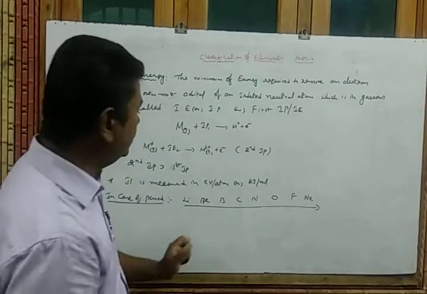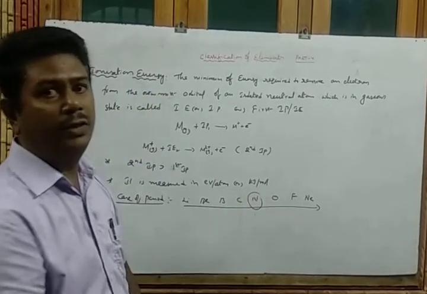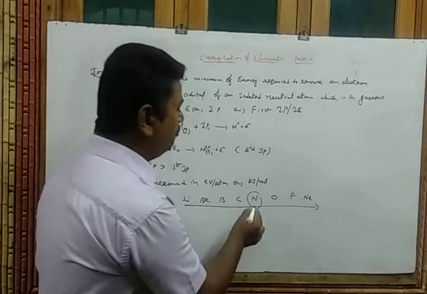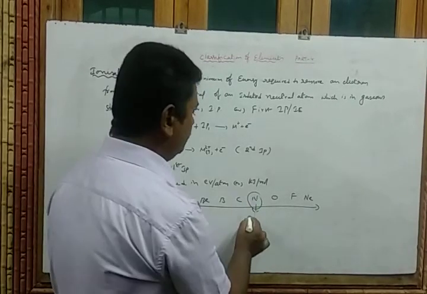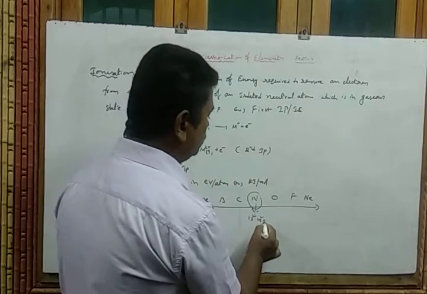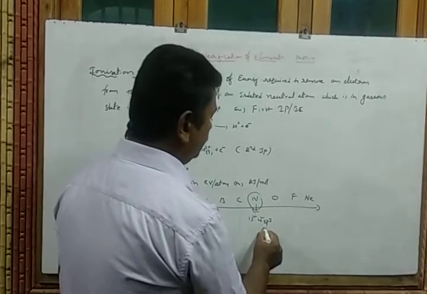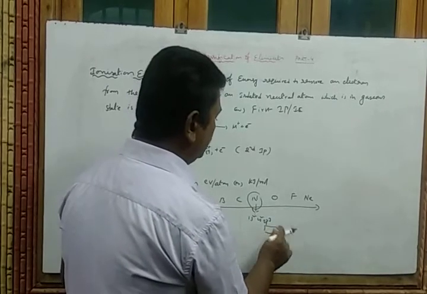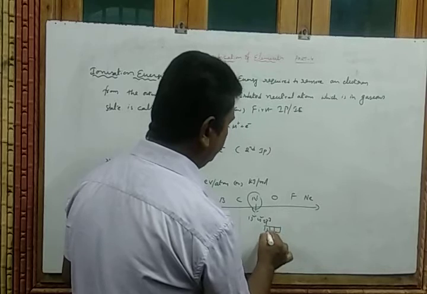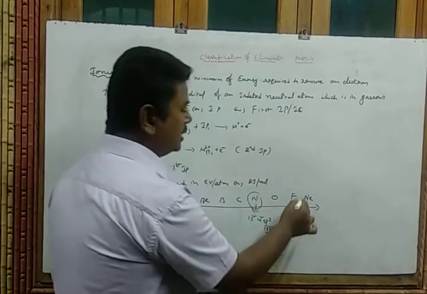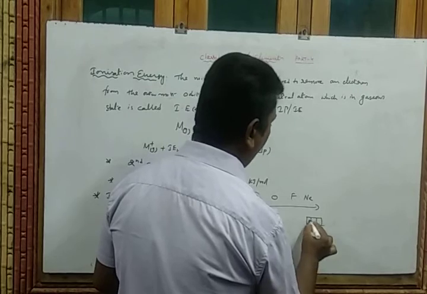And one more thing here, observe nitrogen. Nitrogen has a half-filled orbital. The electronic configuration of nitrogen is 1s2, 2s2, 2p3. So 2p3 means the p orbital is half filled, whereas in the case of neon the 2p orbital is fully filled.